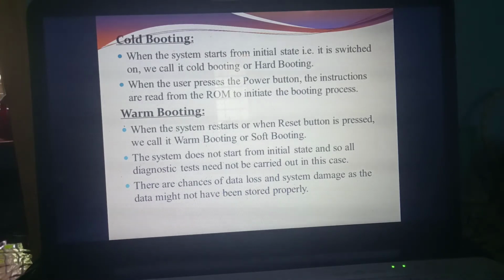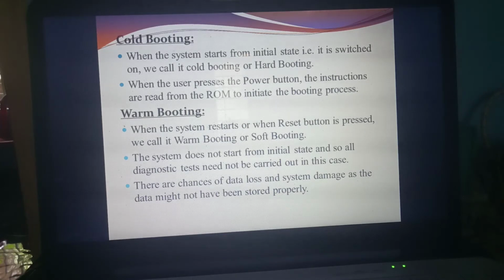When you switch on the system, it will start from the initial state. That booting, where the system starts from the initial state, is called which booting? Cold booting. When the user presses the power button, where do the instructions get read from? Not from RAM, but from ROM. So the instructions are read from ROM to initiate the booting process. That is called cold booting.